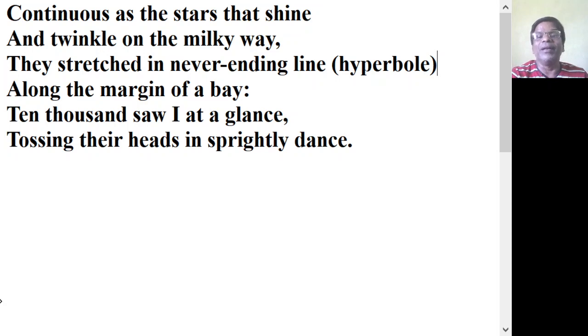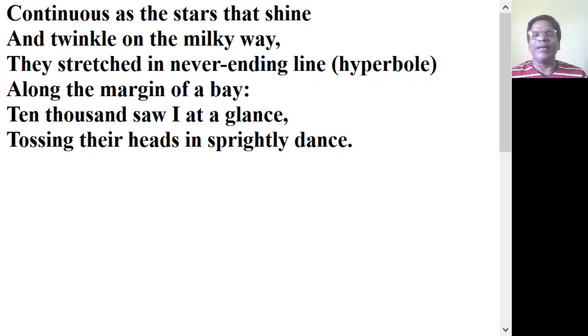A hyperbole is a figure of speech in which the poet exaggerates things, isn't it? The poet exaggerates. So here the poet uses an exaggeration, and that figure of speech is known as hyperbole. So what is a hyperbole?